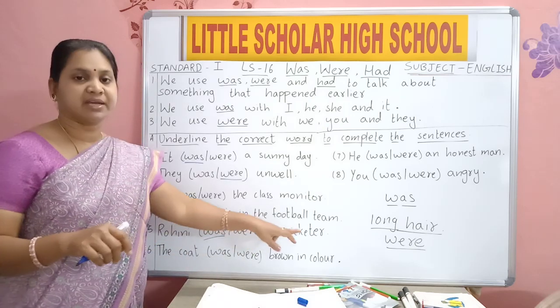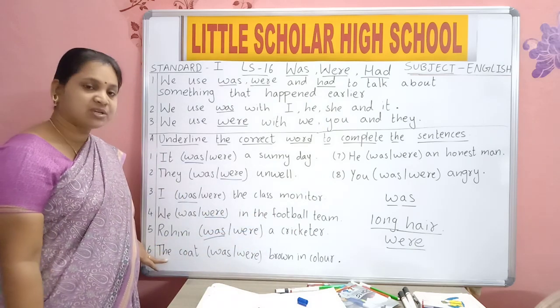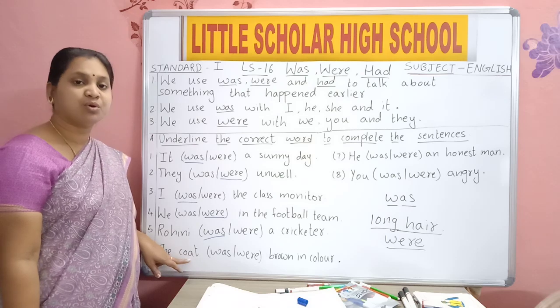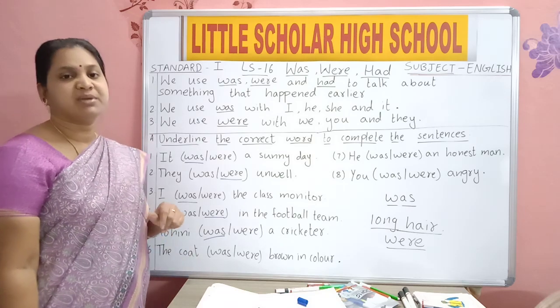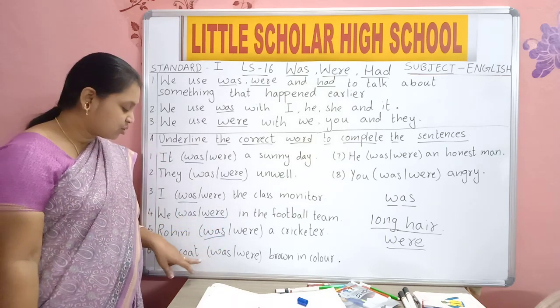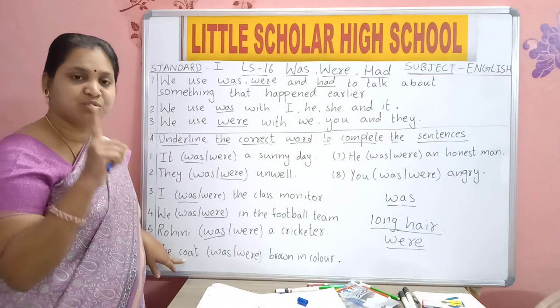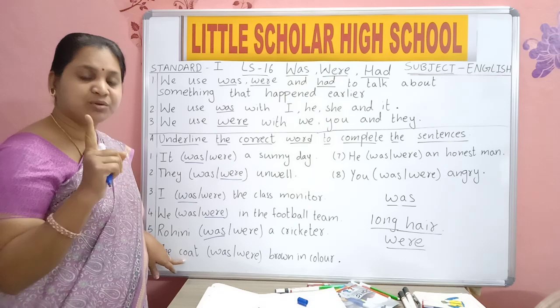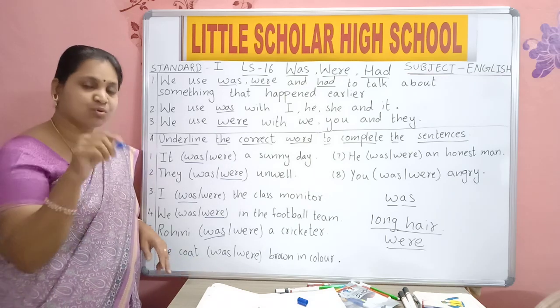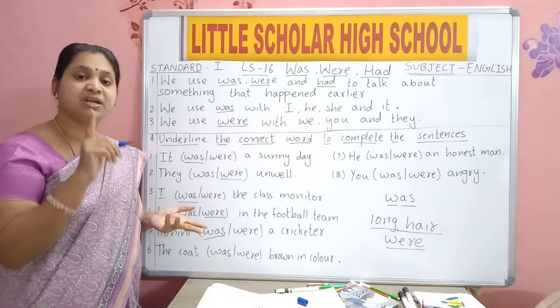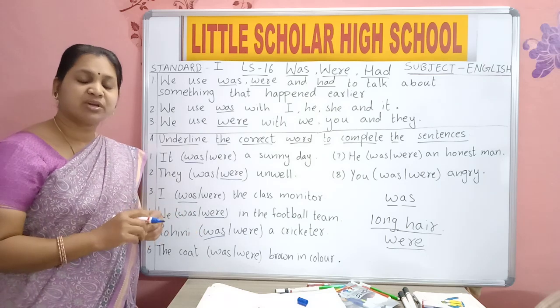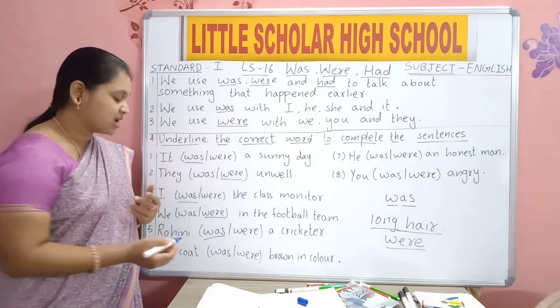The coat. The coat means how many here? The coat, only one coat. That means we are talking about one coat, not coats. When we are talking about only one, what should we use? Was.